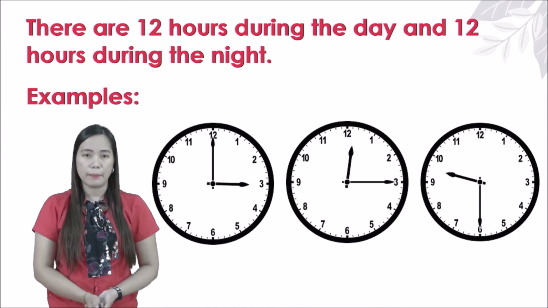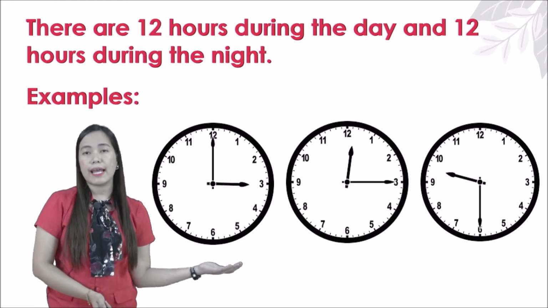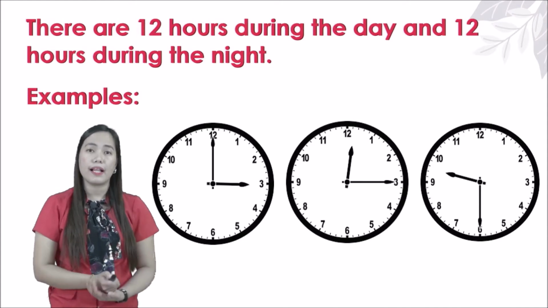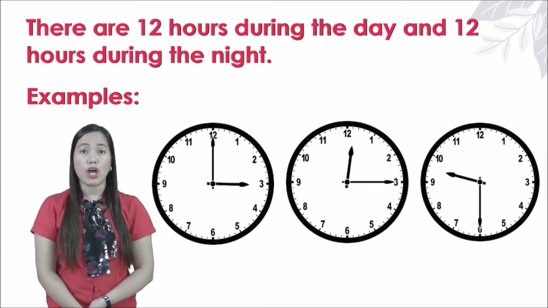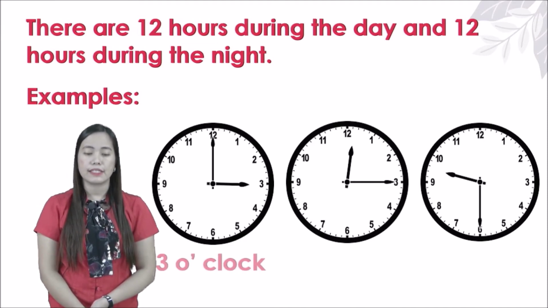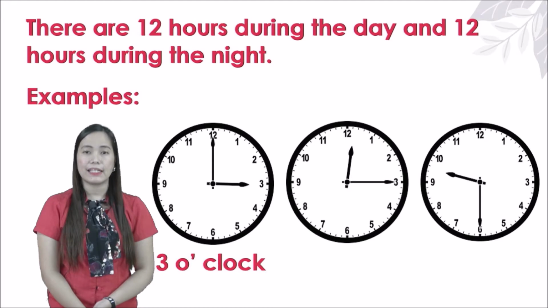Let's read them. Look at the first clock. The short hand is in number 3 and the long hand is in 12. I told you a while ago that if the long hand is in the number 12, that means o'clock, right? And what is the number in the short hand? It's number 3. Very good. That's why we read that as 3 o'clock. Can you repeat? 3 o'clock. Okay, very good.